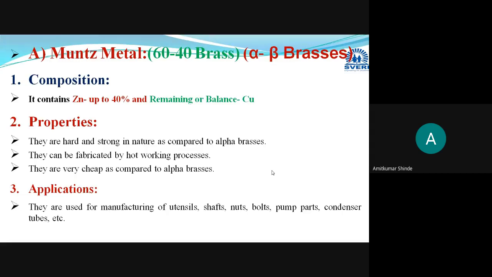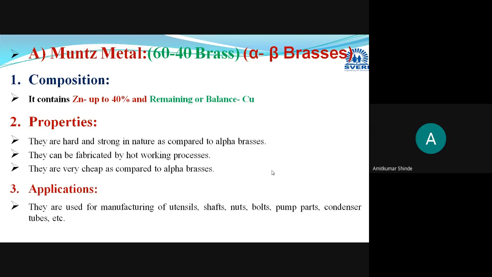Now, as the amount of zinc is more than 30%, or you can say above the solid solubility limit of 38%, above that zinc is present. And due to this, beta phase will be there. Means a two phase structure will be there, alpha phase and beta phase. And whichever beta phase is appearing here, it is hard and strong in nature.